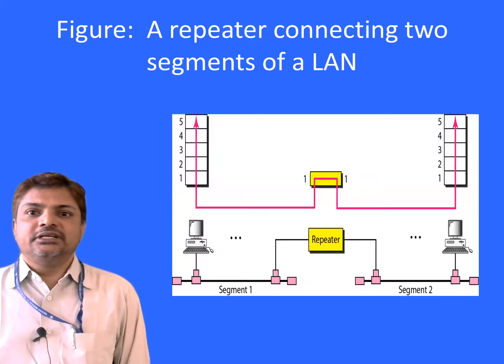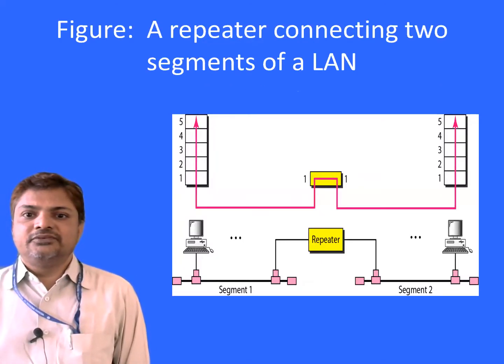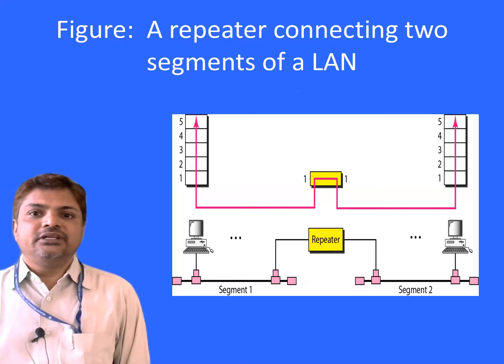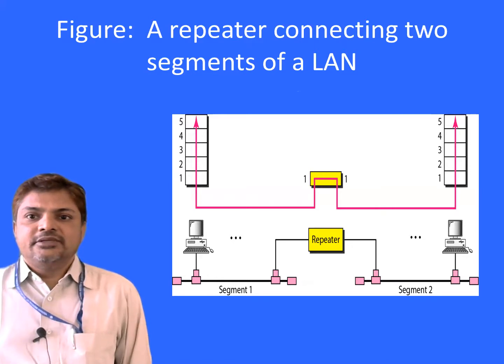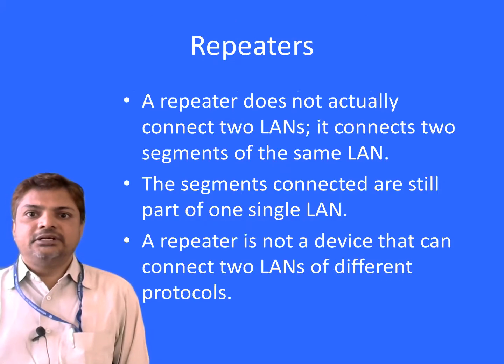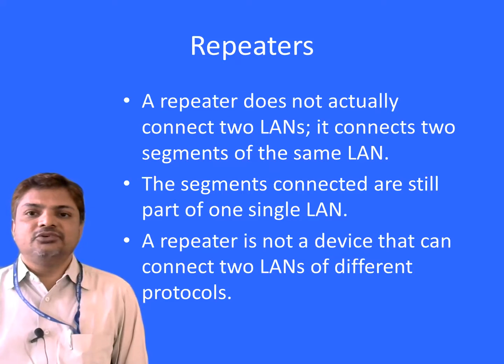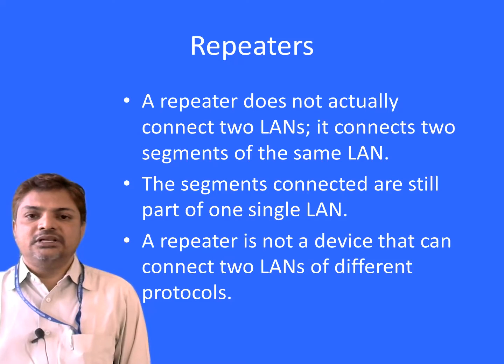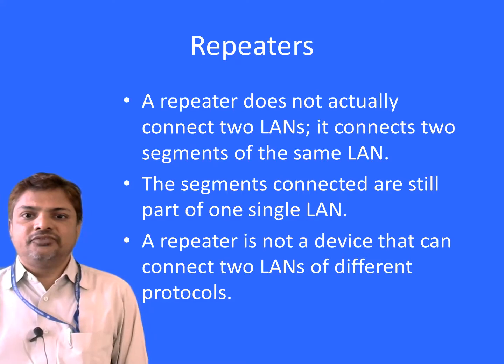So this is a repeater connecting 2 segments of a local area network. We have segment 1 and segment 2, connected by a repeater. Basically the repeater will regenerate the signal. It operates at the physical layer. A repeater does not actually connect 2 local area networks. It connects 2 segments of the same local area network. The segments connected are still part of one single local area network. A repeater is not a device that can connect 2 local area networks of different protocols.